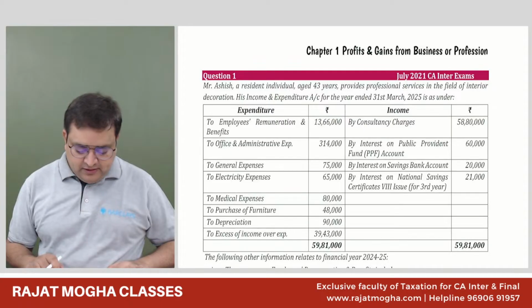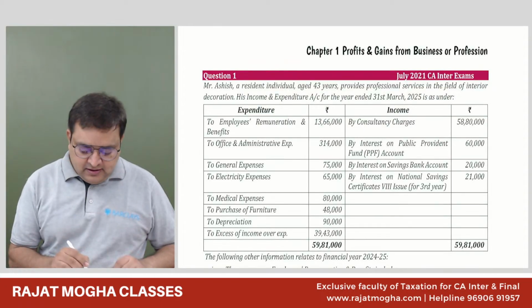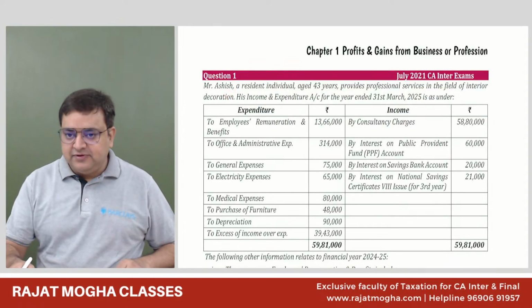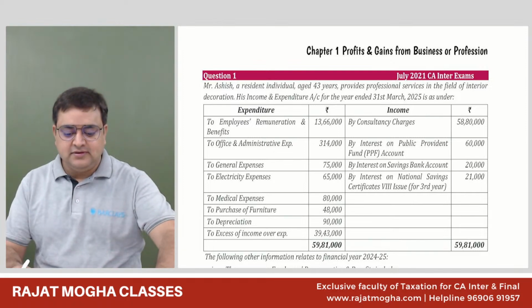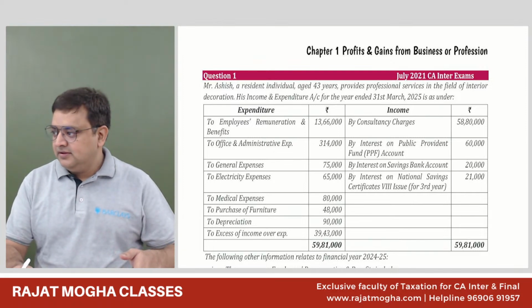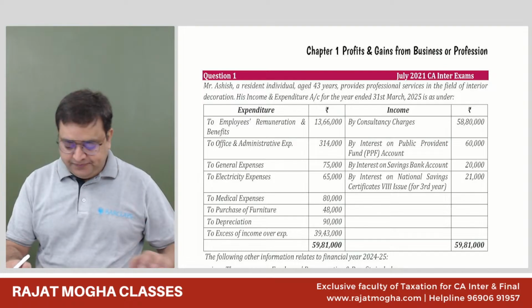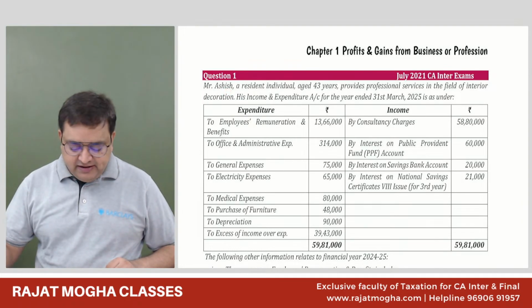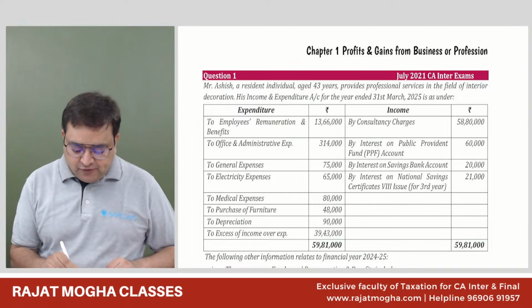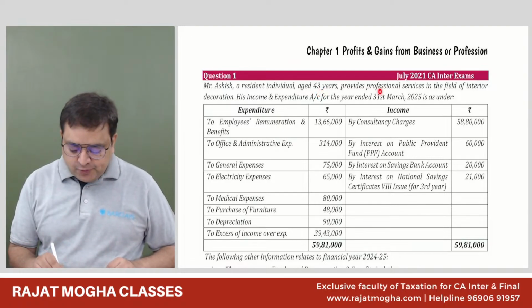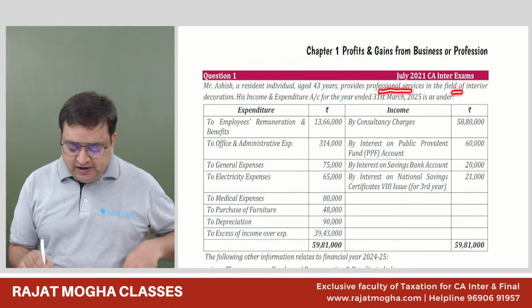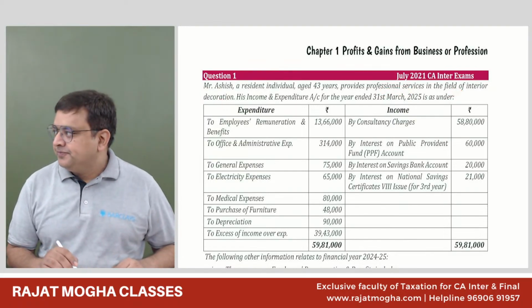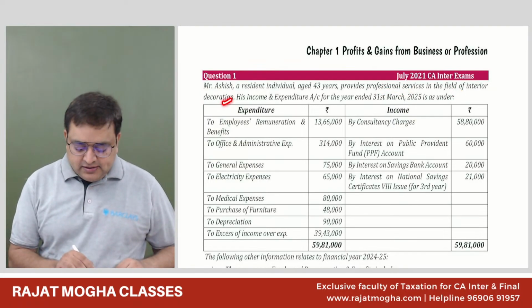It says Ashish is a resident individual, age 43 years, provides professional services in the field of interior decoration. So he's a professional, correct?